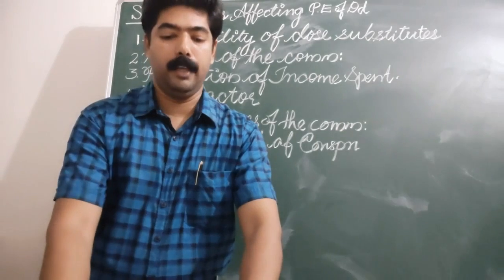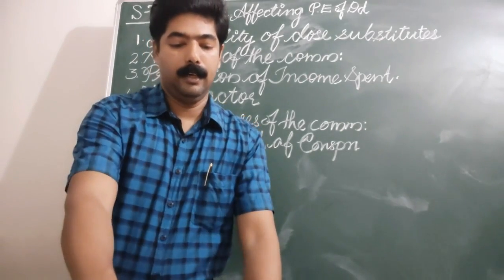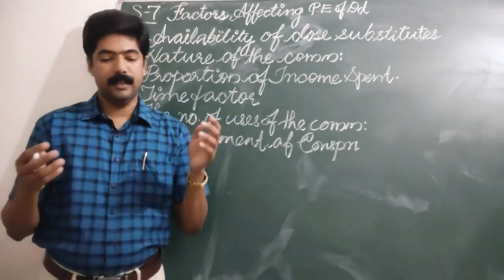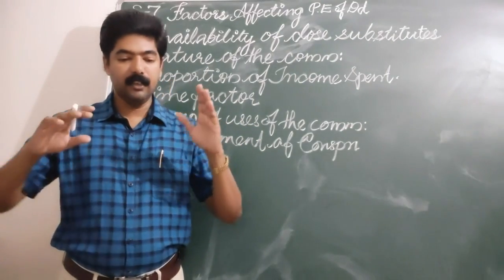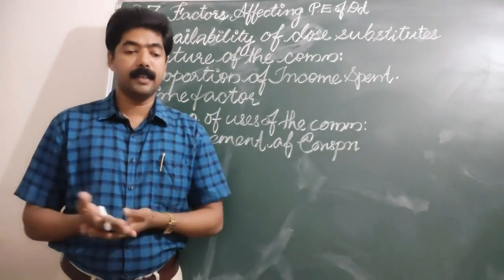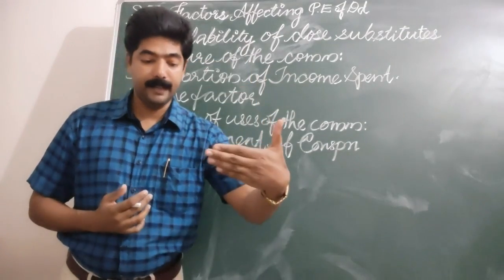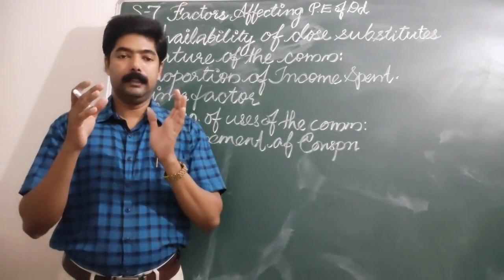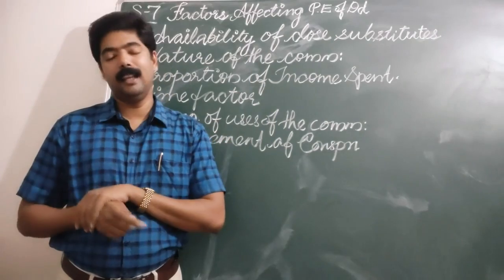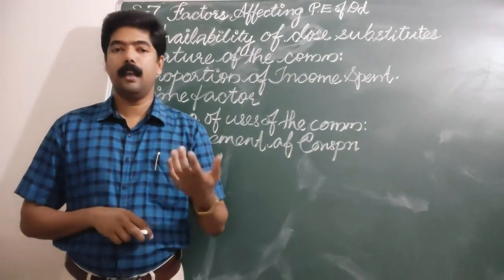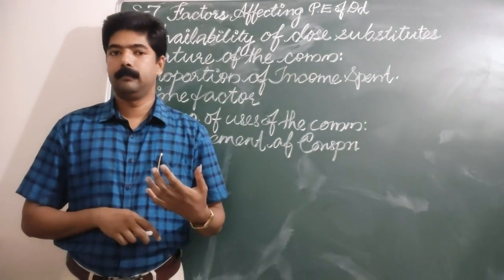In postponement of consumption, what is the common behavior of a consumer? In general cases, at very high prices as well as at very low prices, the demand will be inelastic in nature. How can it be inelastic at that time?